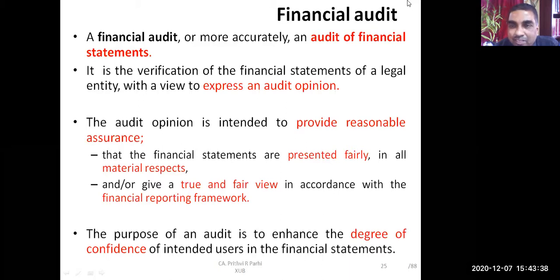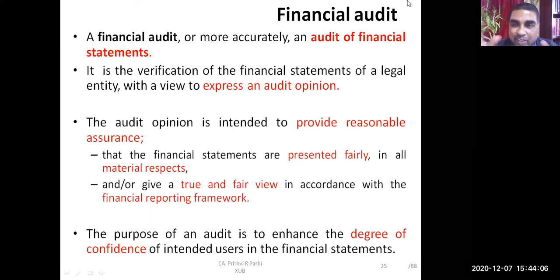Financial statements are required to be prepared within a financial reporting framework, a particular framework. I'll be explaining shortly what that framework is. Right now, just have an idea. Suppose it's a company, you have to prepare the financial statement in a particular format. Company law prescribes that format, right? And you have to comply with accounting standards.